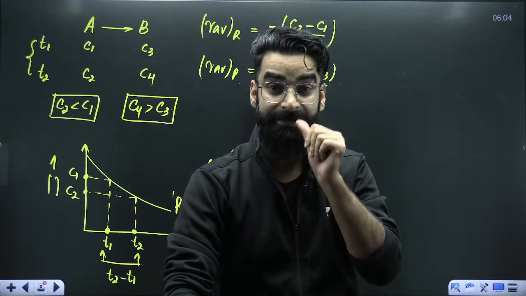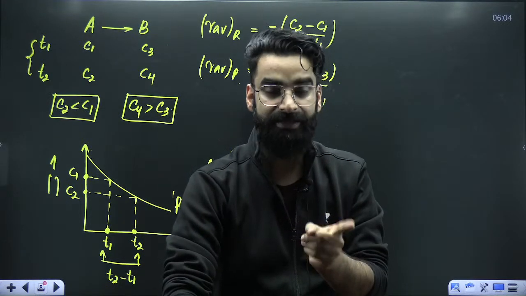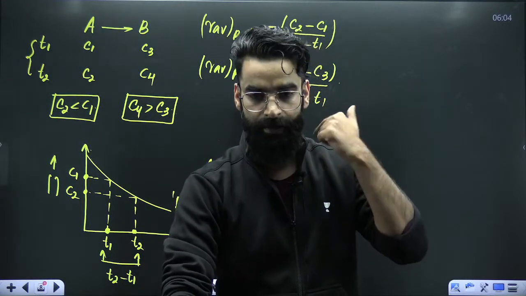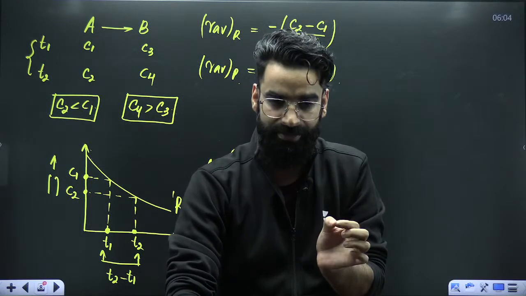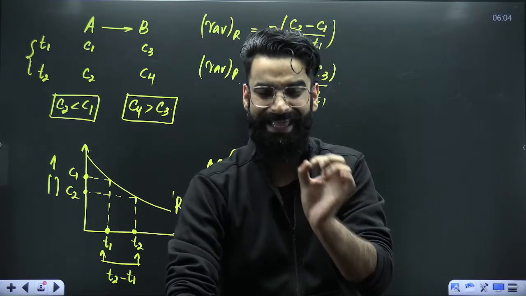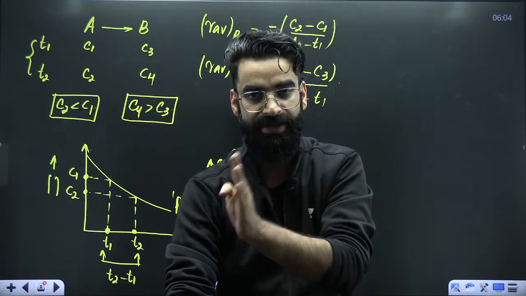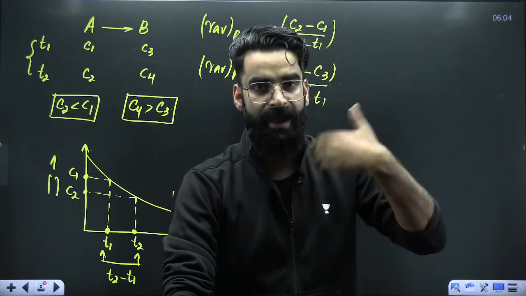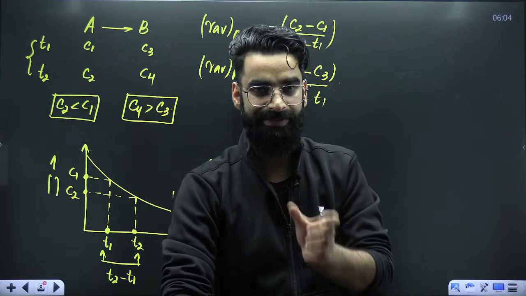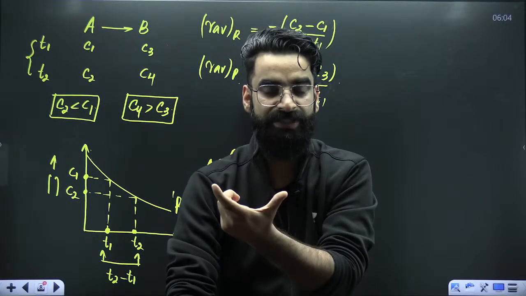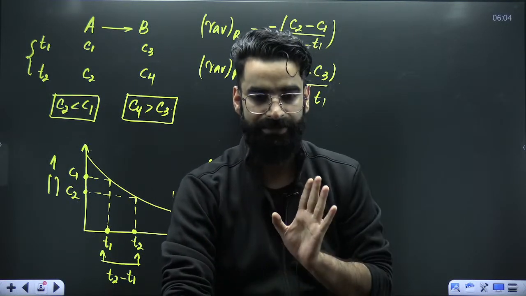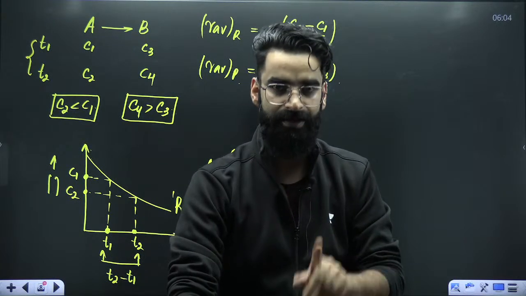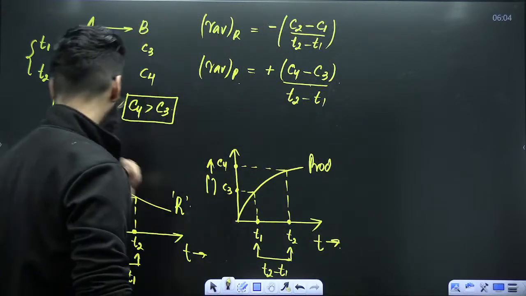Average rate of reaction, you can define either with respect to reactant or with respect to product. When you are defining it with respect to reactant, you'll start with a minus sign. Then change in the concentration of reactant divided by time interval. Average rate of reaction with respect to product, you'll start with the plus sign. Change in the concentration of product divided by time interval. That's all. Nothing else. Its application part you will see in a while.